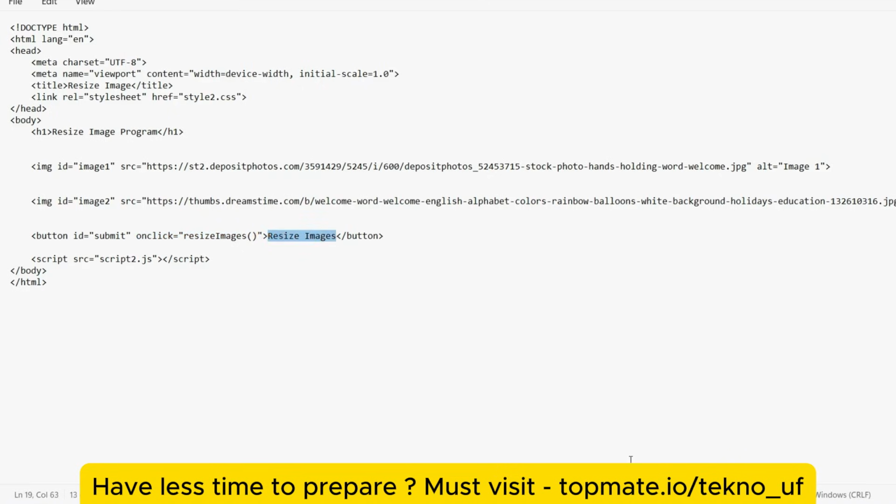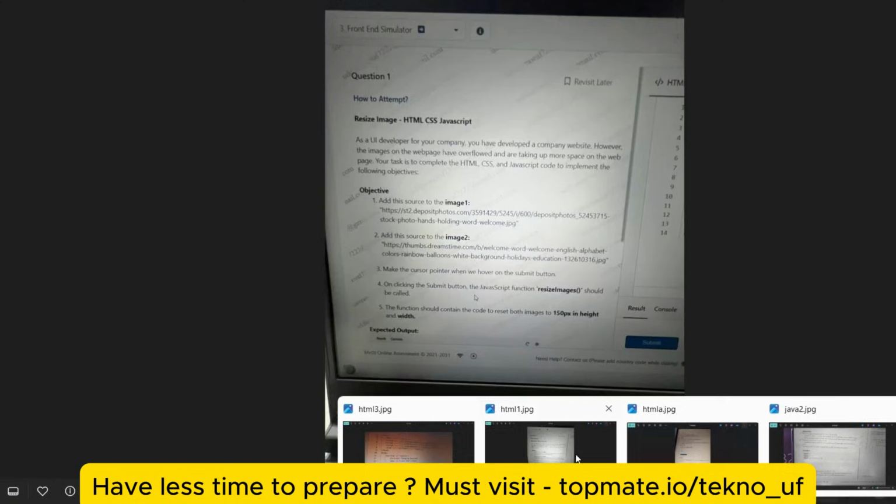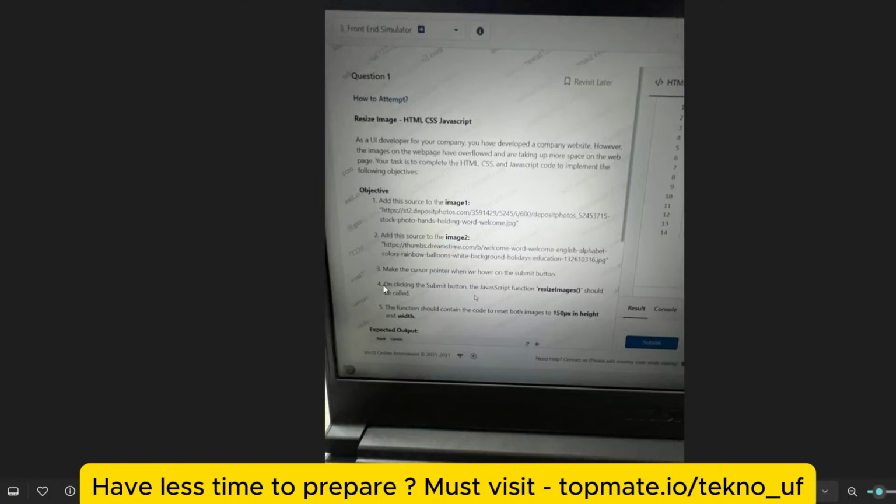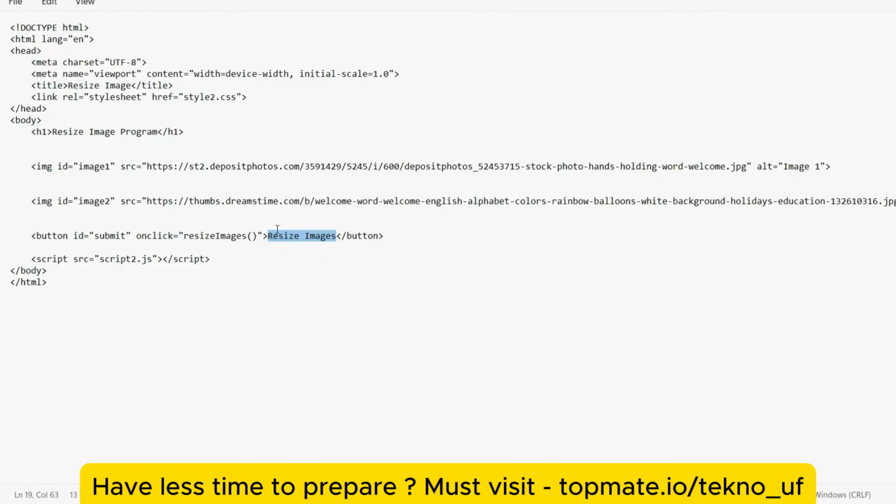The fourth objective was: when we click on the submit button, the JavaScript function resizeImages should be called. So on click, this is the event listener, and then this should be called.